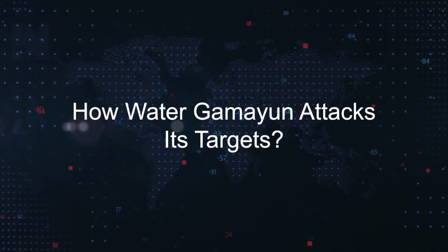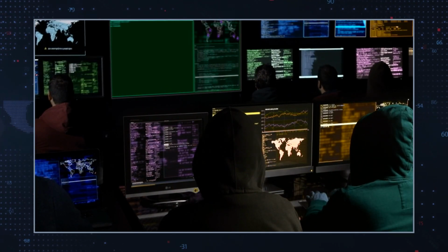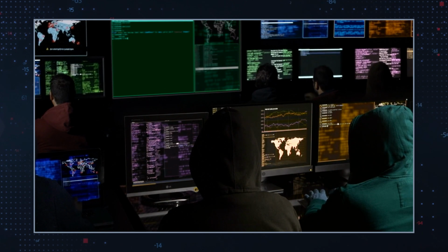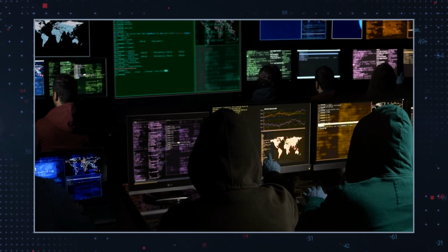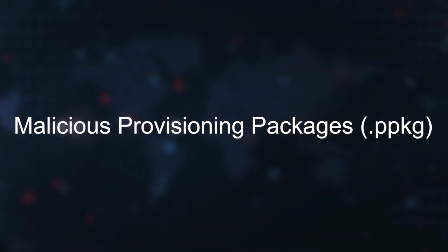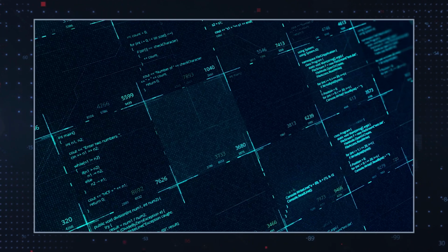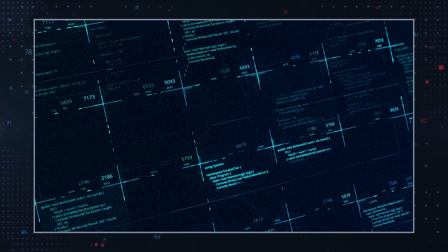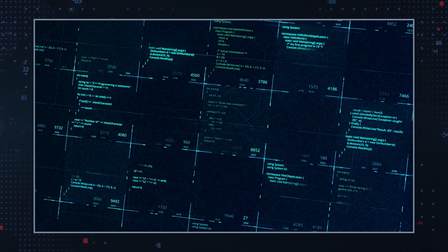How Water Gamayun attacks its targets. Water Gamayun has demonstrated a sophisticated approach to exploiting CVE-2025-26633, making use of various techniques to infiltrate and persist within target systems. Malicious provisioning packages: utilizes specially crafted provisioning packages to deliver and execute payloads during system setup or configuration processes.